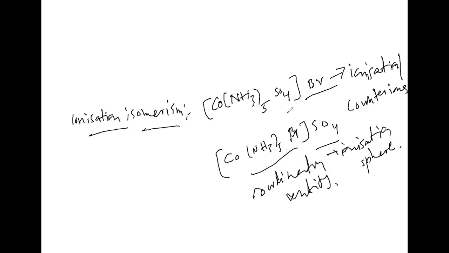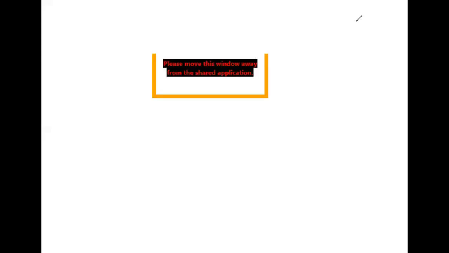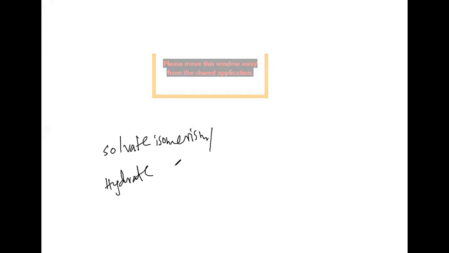Now, apart from this, we can see one more variety. It is ionization isomerism only, but we studied it under solvate isomerism or hydrate isomerism. Both give the same meaning: an exchange of water molecules from the coordination entity to the ionization sphere, or from the ionization sphere to the coordination entity.